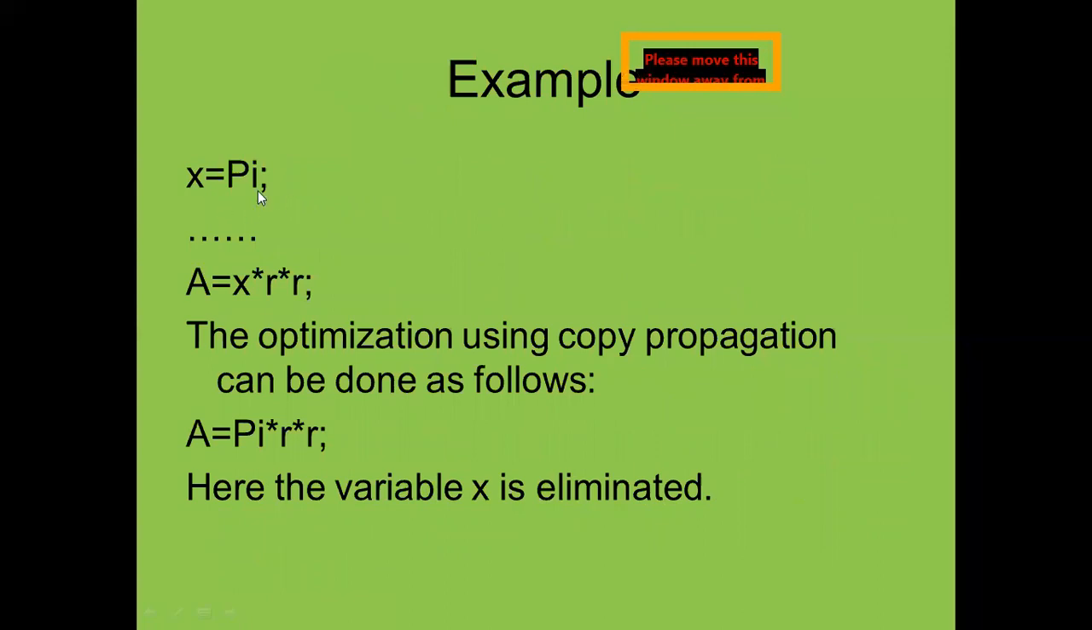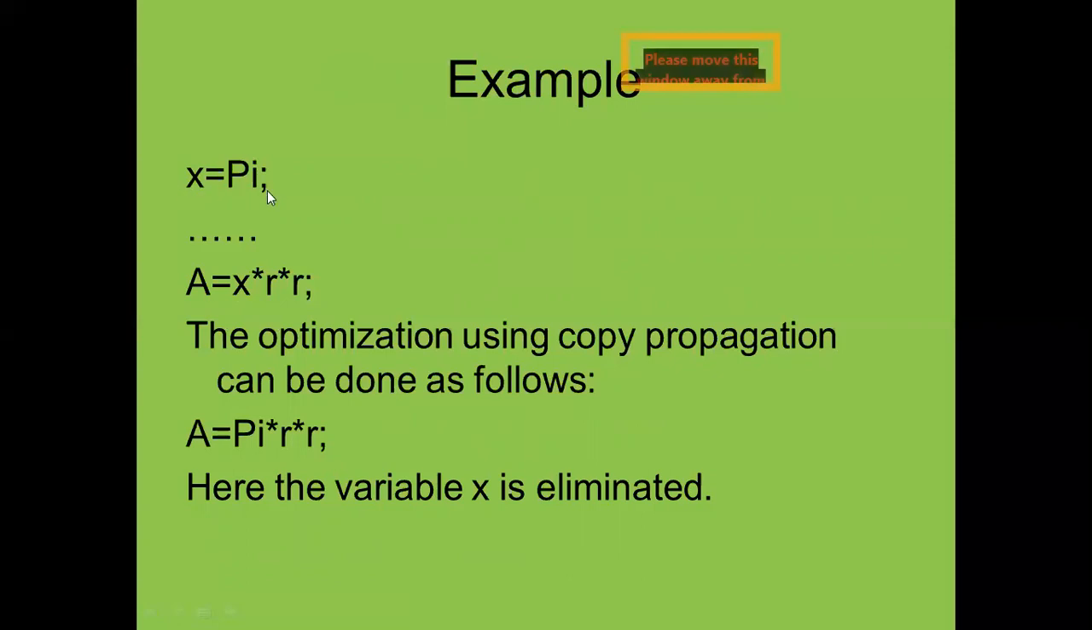Okay, this is pi, you know the value of that, and here you are going to write a is equal to x r into r. Here you are just defining pi, assigning it to x, and again writing the formula here. So there is no need to do this type of work.